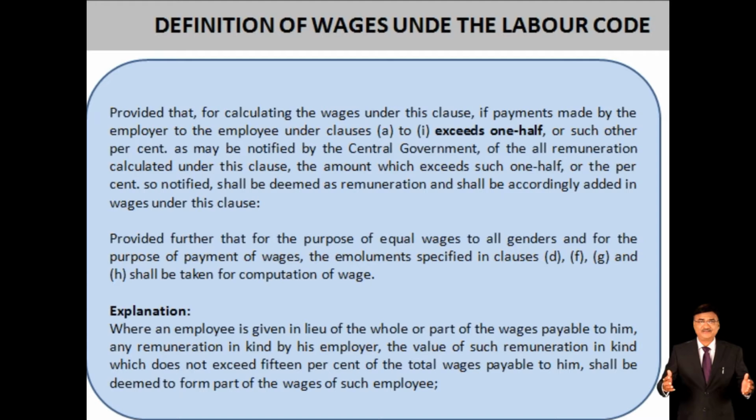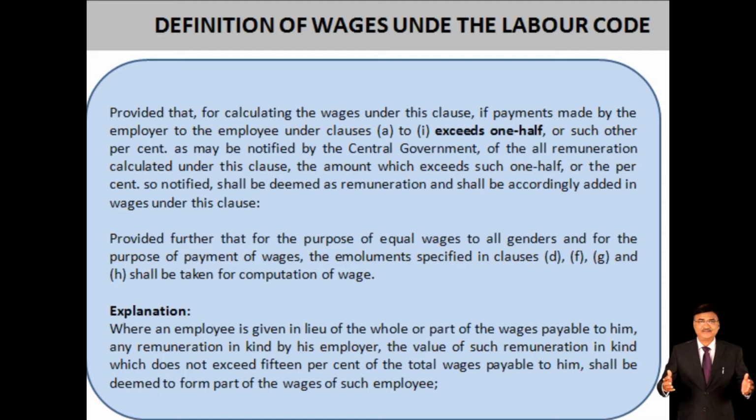Then any specific expenses entailed on an employee by the nature of his employment are a reimbursement, and that is also not part of the remuneration or wages. Here you have to understand that the contribution paid by the employer for pension, like ESI and EPF, is not part of wage. These are excluded as retirement benefit and social security, because separate laws have been introduced for social security.